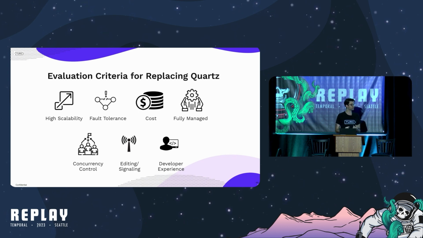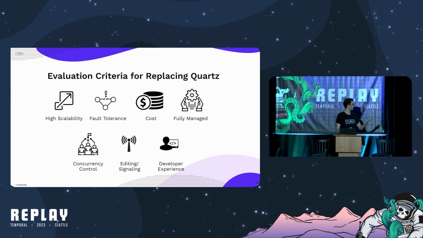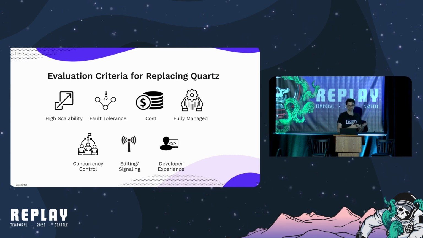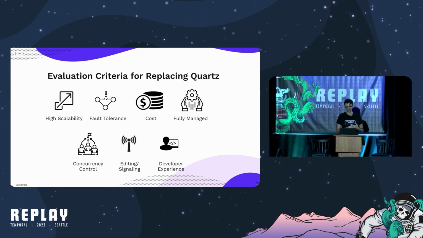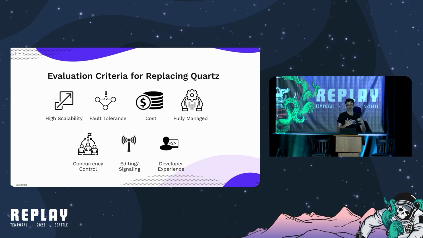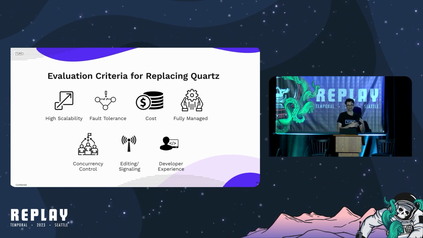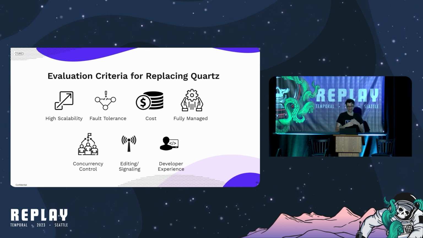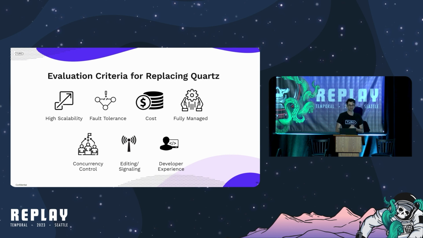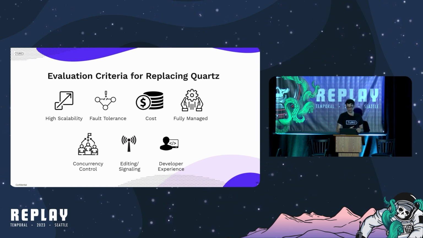Our criteria included high scalability, fault tolerance, obviously cost, something that was fully managed, since we were managing our own instance of Quartz before and had been severely scarred doing so. Something that had some form of concurrency control. This is something Quartz did not have.